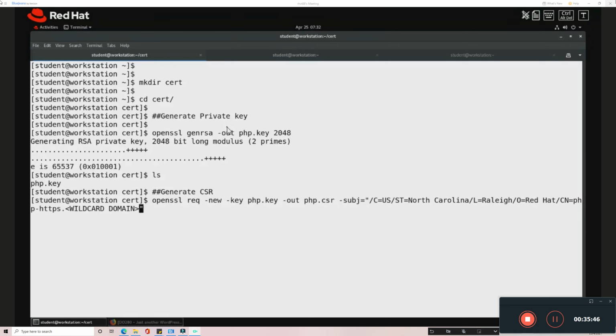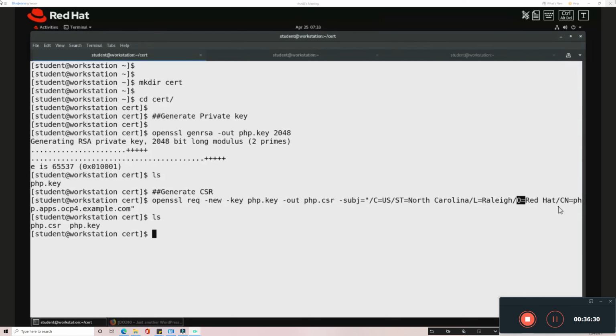So here in the subject, I'm going to change the common name. I'm going to match this common name to my domain address, which later I'm going to get as the route. I'm going to say php.apps.ocp4.example.com, which is my wildcard domain. I'm just mentioning that over here. So this is a certificate. Here C represents the country, ST stands for state, L stands for the region, O stands for the organization, CN stands for the common name. You can add multiple other parameters also, but I'm just giving this information, and I'm creating the CSR.